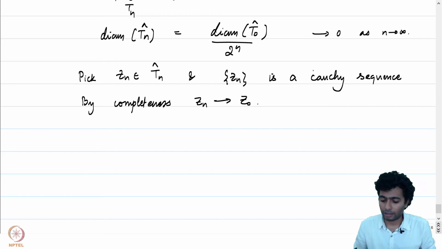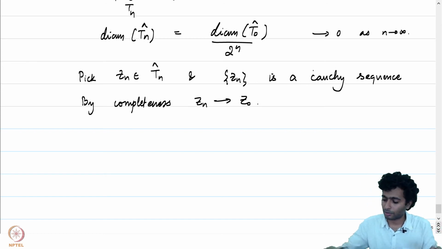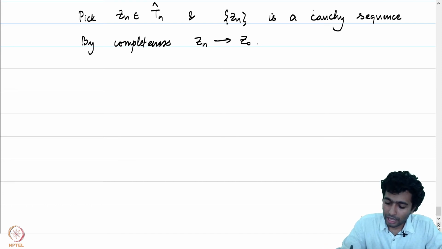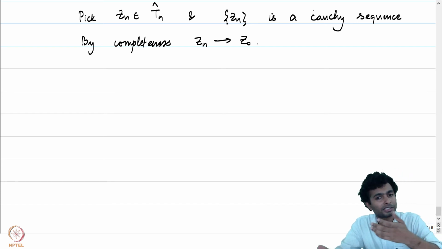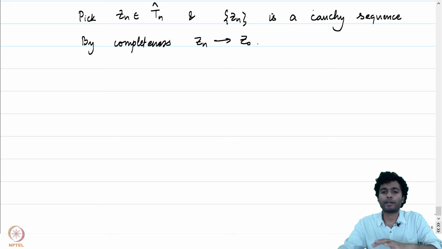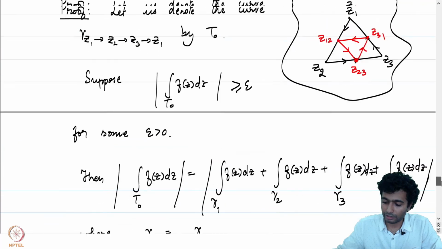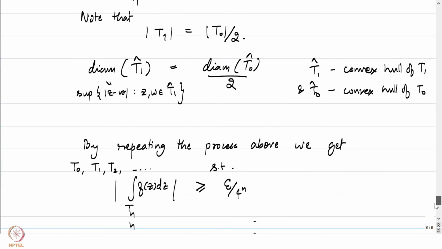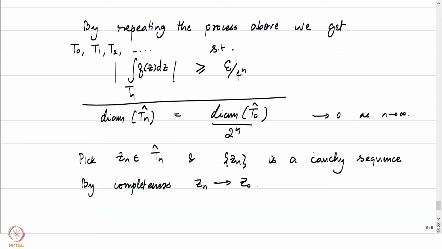Z0 will certainly be in each of the Tn's. In particular, it's going to be in the intersection of Tn's, and hence it's going to be in omega. So no problem there. And because Z0 is in omega, we know that our function f is holomorphic at Z0. Till now, if you notice, we have not used any of the holomorphicity properties of f. We have just been using the fact that there are some nice properties of the integrals which can be used to concentrate our integral onto smaller and smaller places and give bounds on that. So remember that this is the bound we have always had till now.